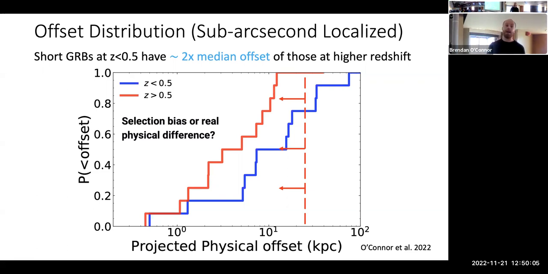Or this is a physical evolution in the location of binary neutron stars with redshift. And more work needs to be done to investigate whether this is the case, because that would also in itself be very interesting. And it could be an evolution of binary neutron star kicks or an evolution of their host galaxies. And it's not clear at this point.